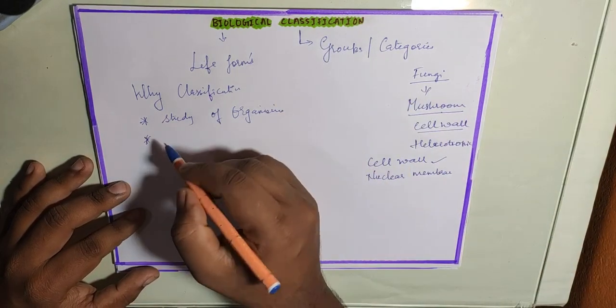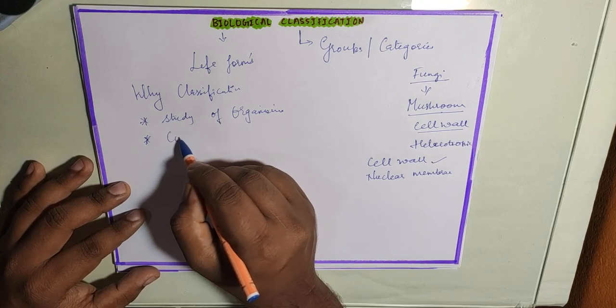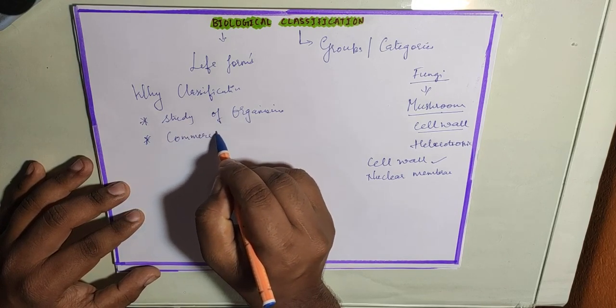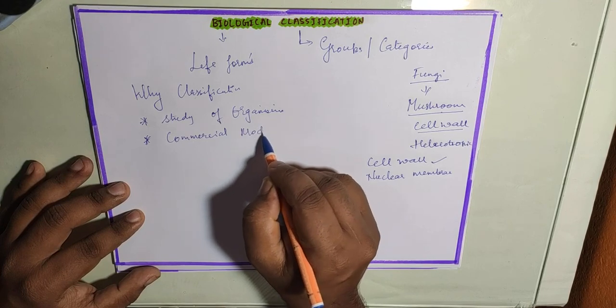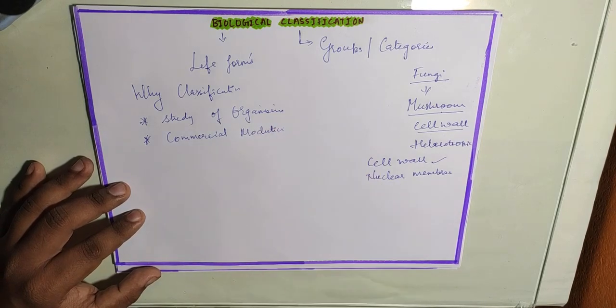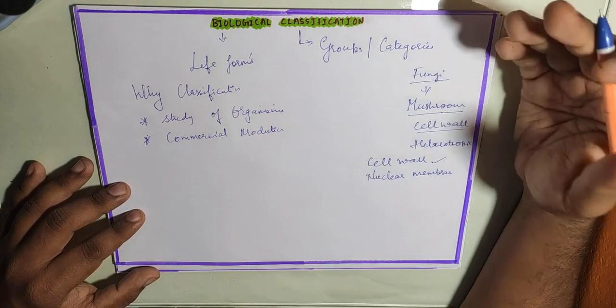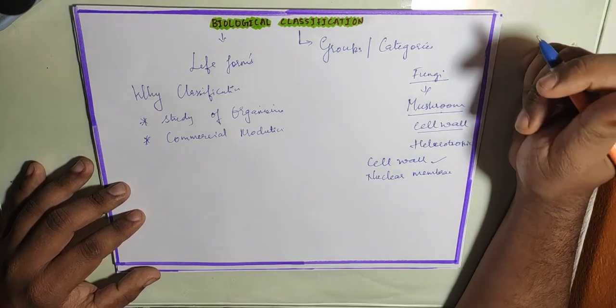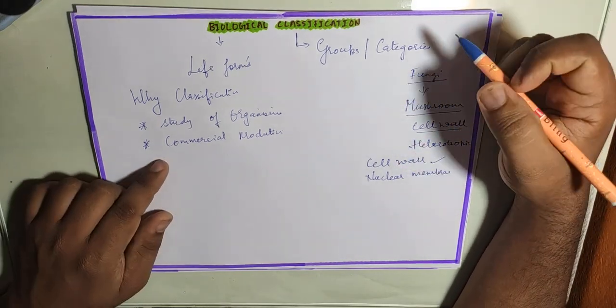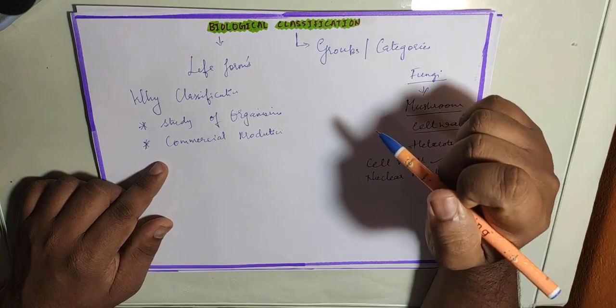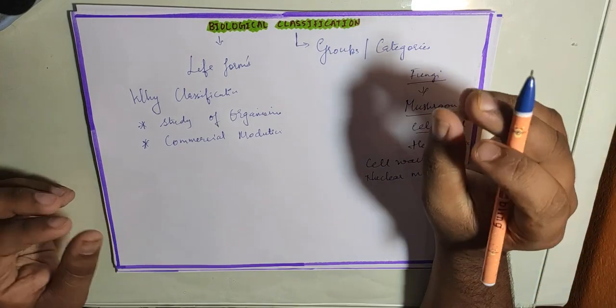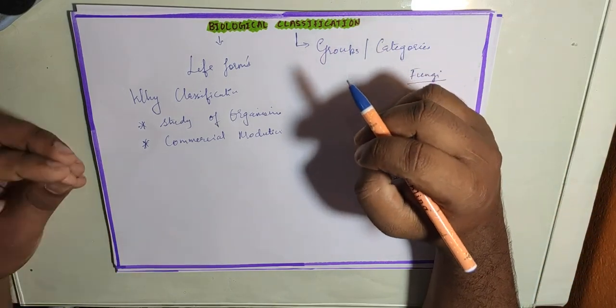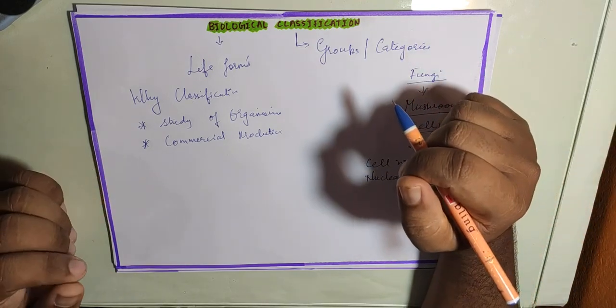Next is for preparing commercial products, so this can be used in industries. For example, we have dairy industries, pharmaceutical industry, and medical industry. In these industries we can use this classification very efficiently, because only certain organisms, that is certain species, can produce certain kinds of chemicals.